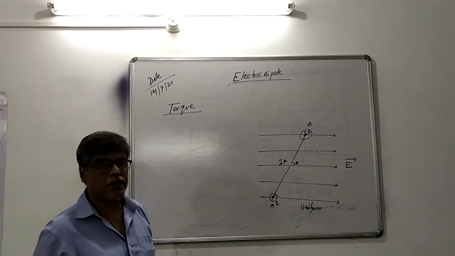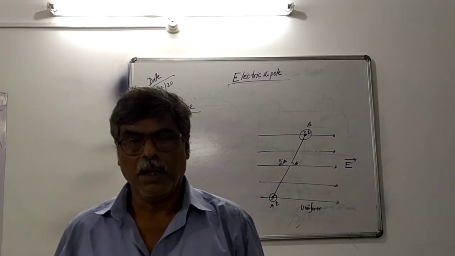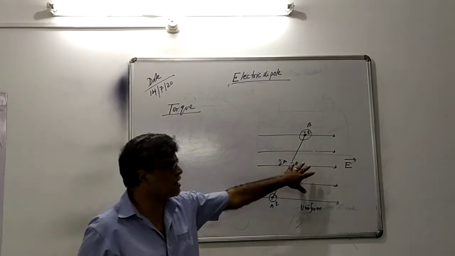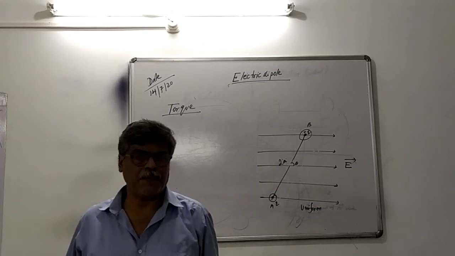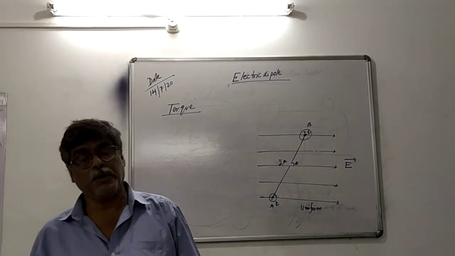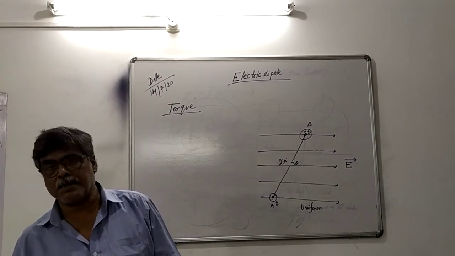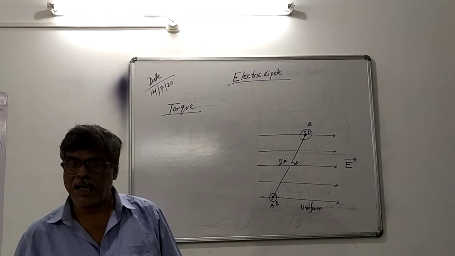Now what will happen, you know, when the dipole is placed in the electric field? The electric field exerts force on the two charges of the dipole. Because, according to the principle of electrostatics, like charges repel, unlike charges attract.